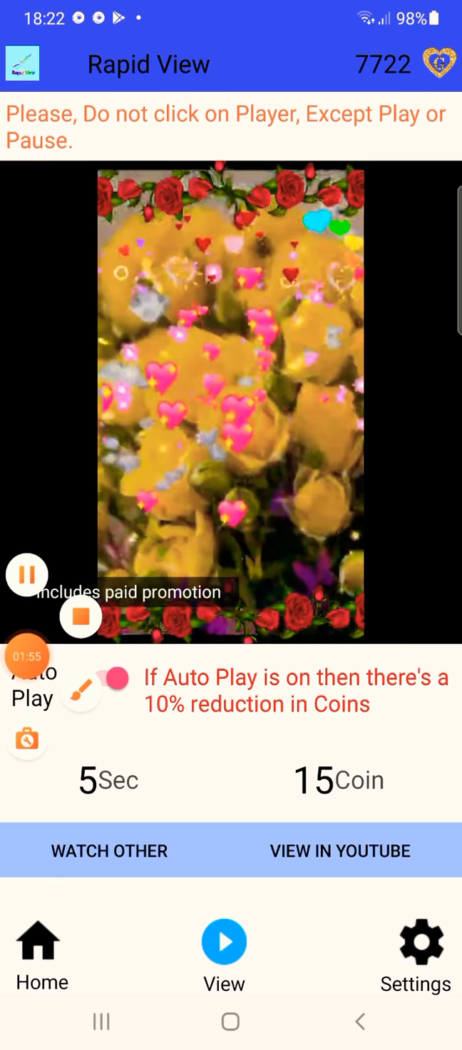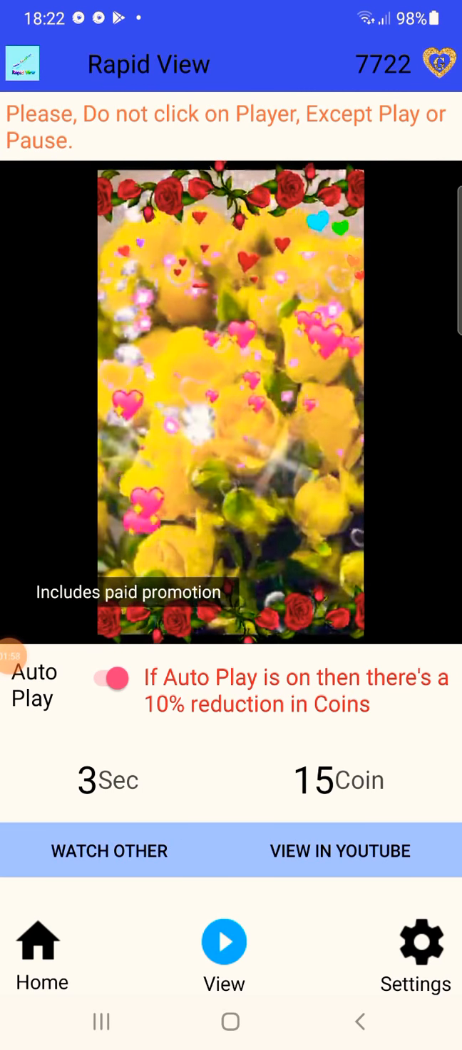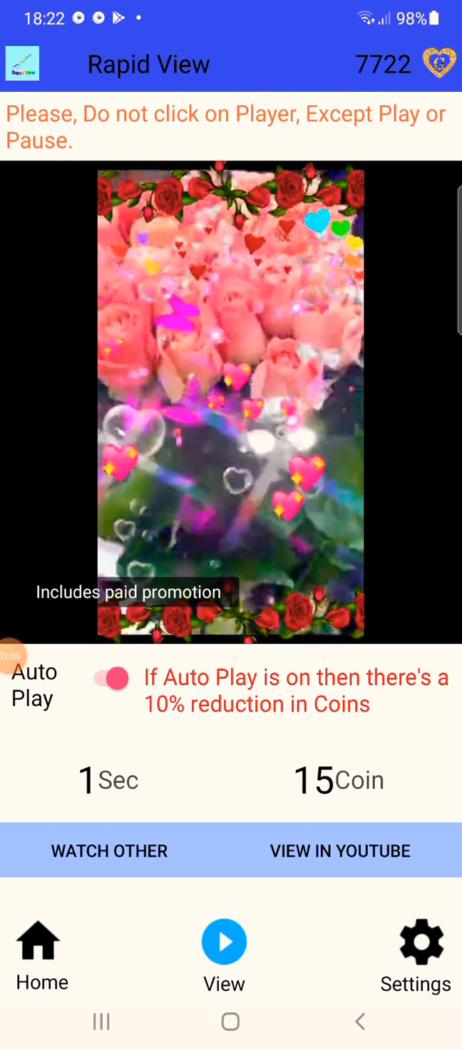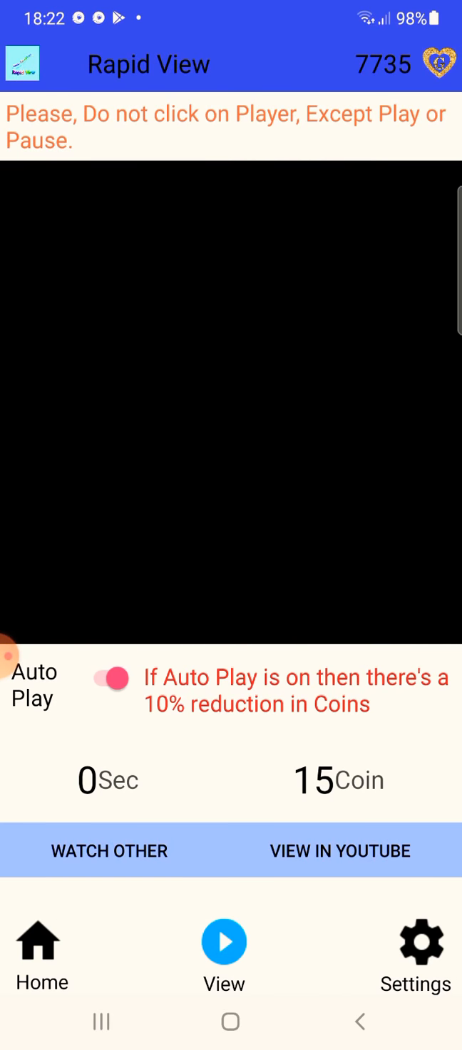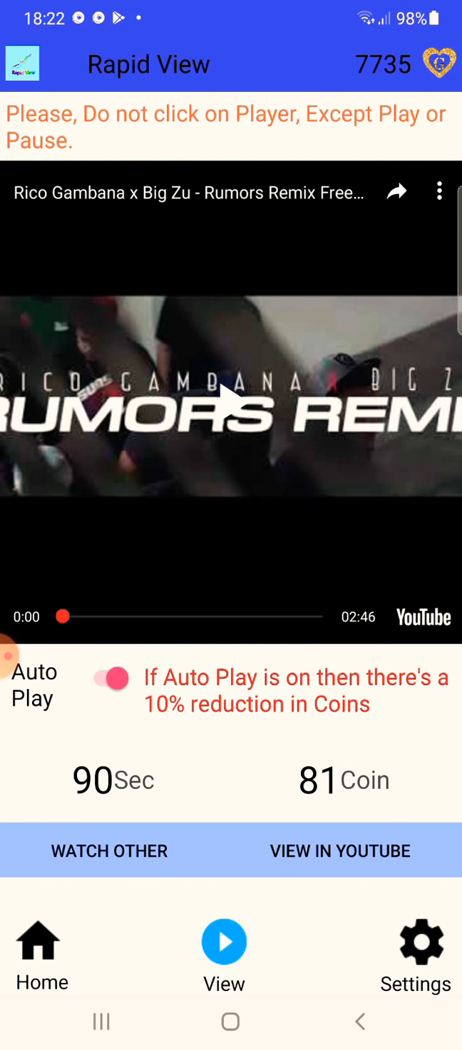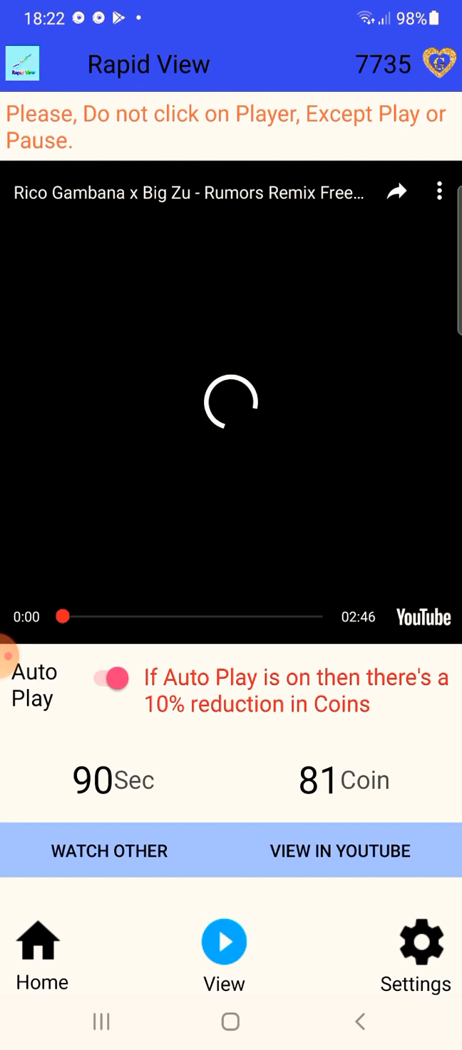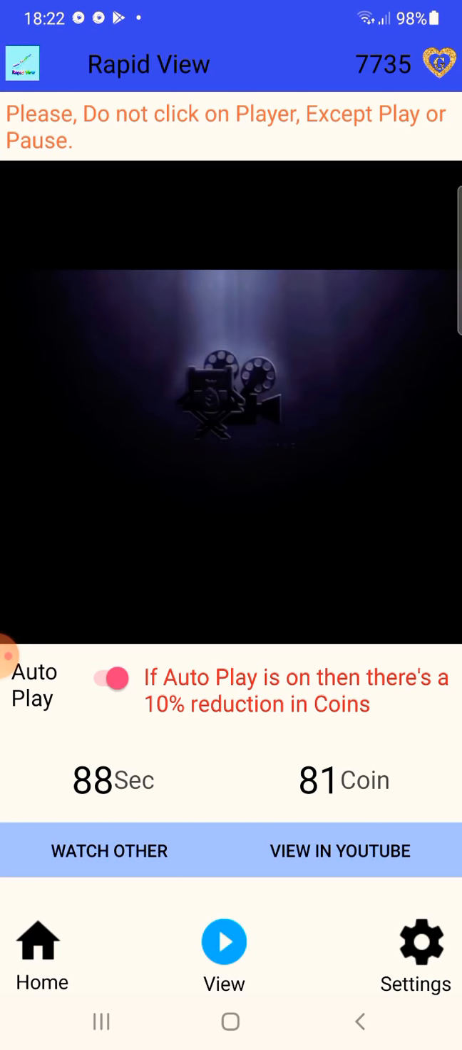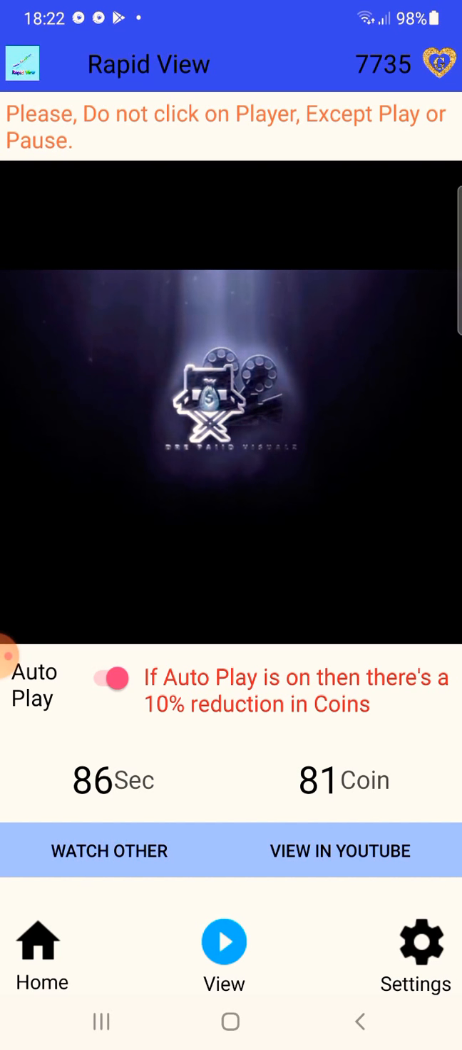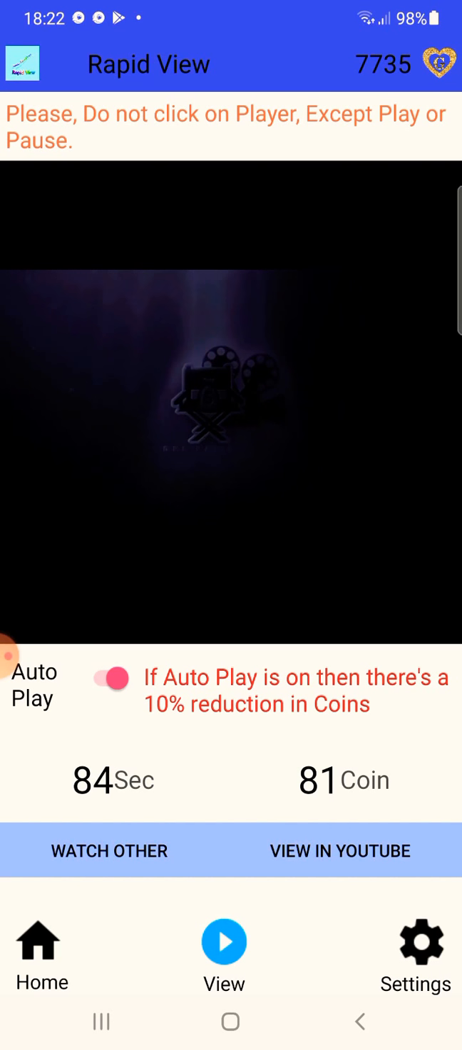Now I will stop this video. Now you can see the next video will play automatically. You can leave your phone overnight in this way. Now you can see new videos here. In this way you can leave your phone overnight and the next video will play automatically. You can see now the next video is played automatically. Like this you can earn coins in this application.